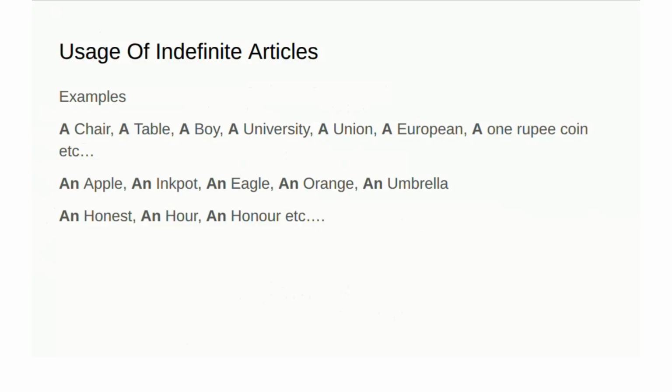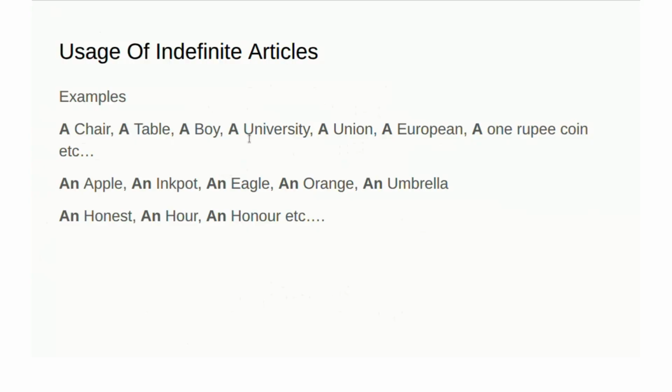Okay, and some examples for this: a chair, a table, a boy, a university, a union, a European, a 1 rupee coin, etc. So you may ask here, a university: u is a vowel, but we have used a.